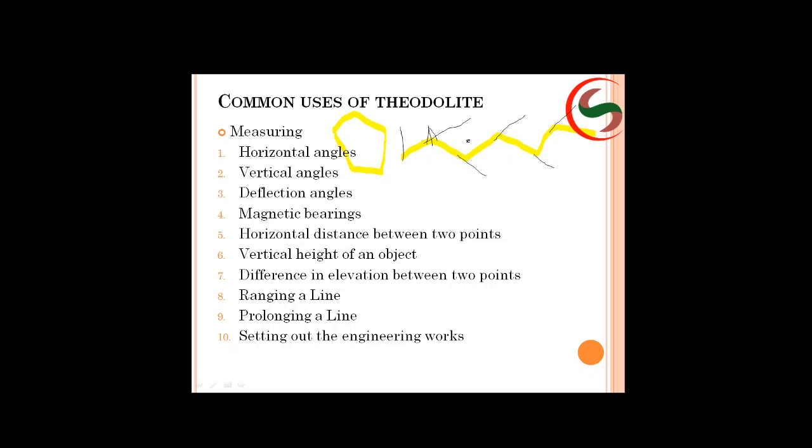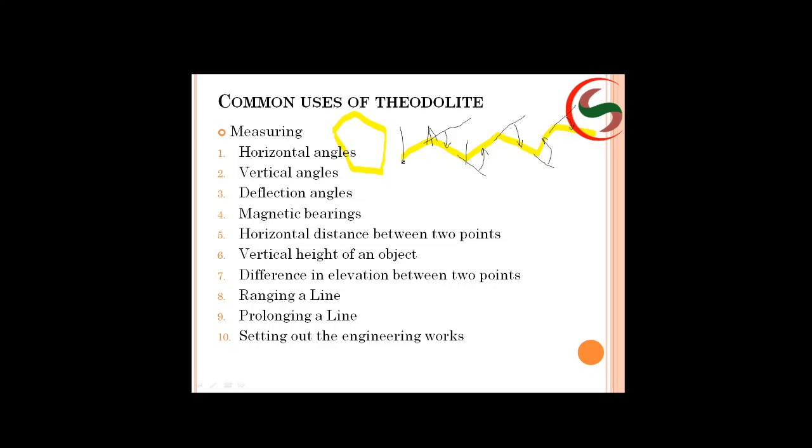Next, if I want to sight at this point, I will rotate the instrument. I will bisect this point. Now the angle formed here is the deflection angle. Similarly, the angle formed here is the deflection angle. The angle formed here is the deflection angle. Okay, like this. These are the deflection angles.